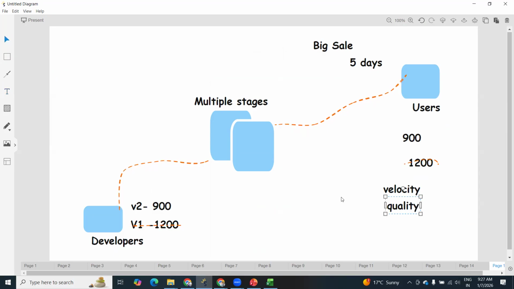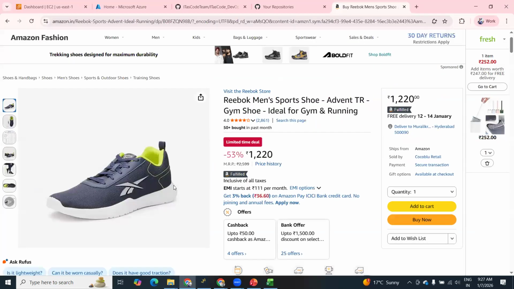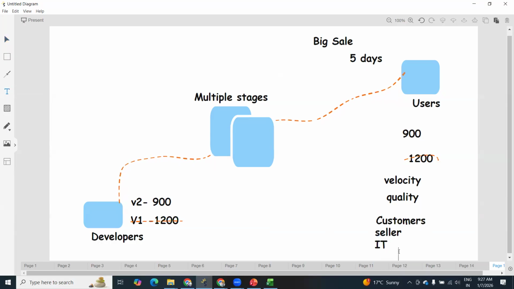And one more thing, if you observe this application, different parties are there. Customers will try to purchase the products. Also sellers, whoever the sellers are. Reebok is also one of the sellers, right? They will try to publish their products on Amazon. Also the IT team is there. The IT team needs to manage this Amazon environment. And also delivery boys are there. They only need to deliver the items. They should not steal any information, credit card or other information.